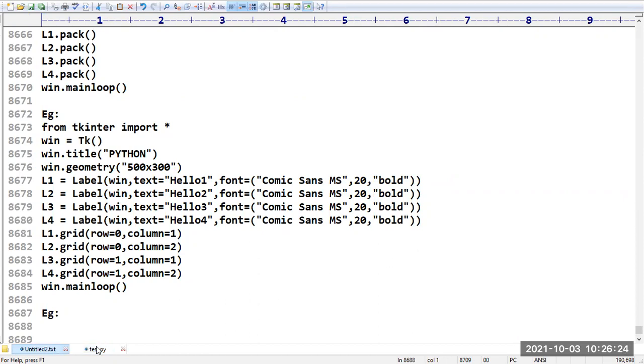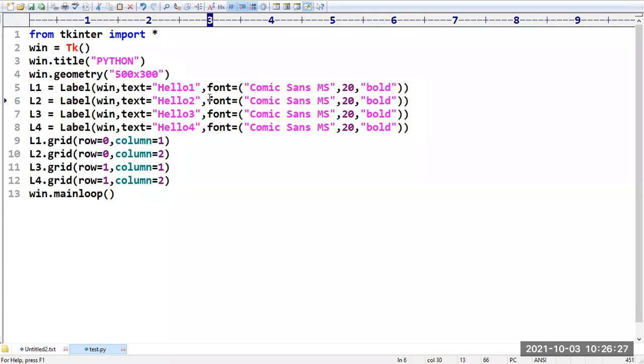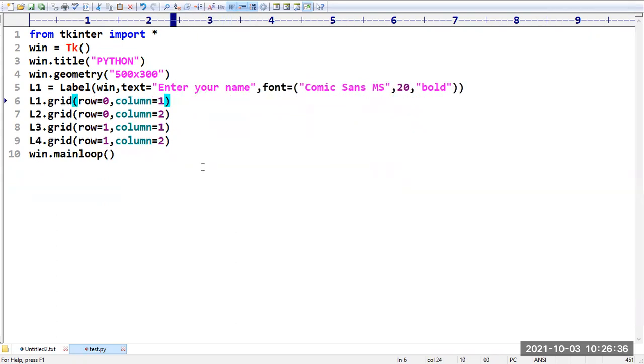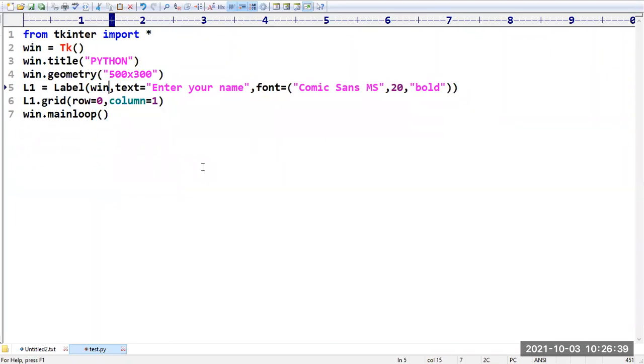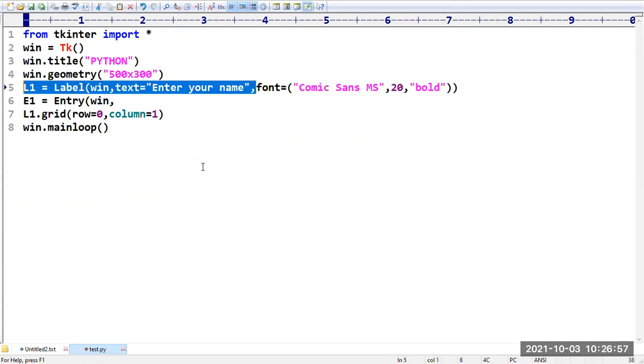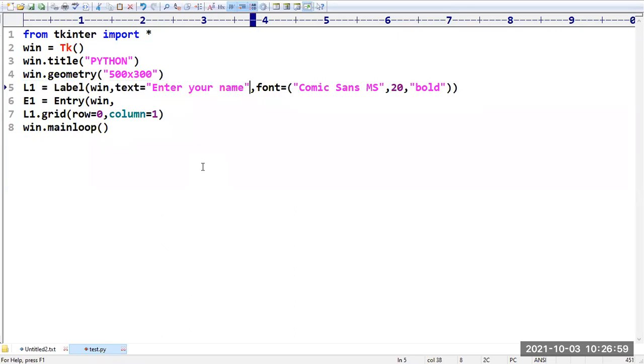Fine. Sir, next I want to read data from the user. Okay, I want to create a label like this: enter your name. I want to read the data from the user. Sir, we can go with entry. Entry is a special option which is used to read the input from the user. Anyway, I will take the same font. And I am adding that also.